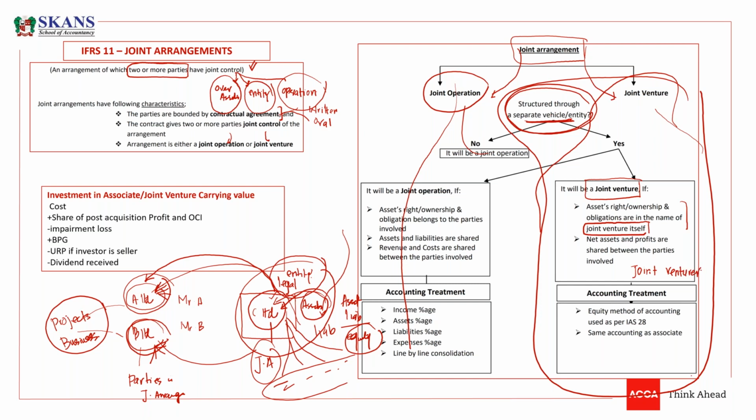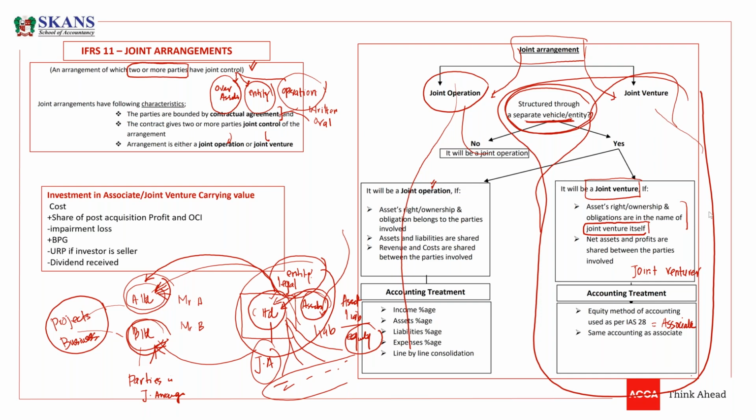So these parties we call joint venturers. And here, the parties involved we call joint operators. Now, what is the accounting, guys? Listen carefully. The accounting is very similar. Joint venture has similar accounting to an associate. So we are going to apply the equity method to the joint ventures as well. Actually, we need to apply IAS 28 associate accounting to these joint ventures. So this is the accounting, guys.